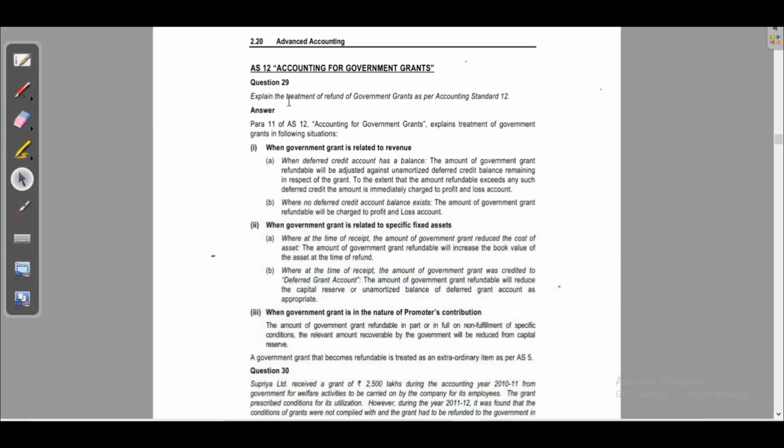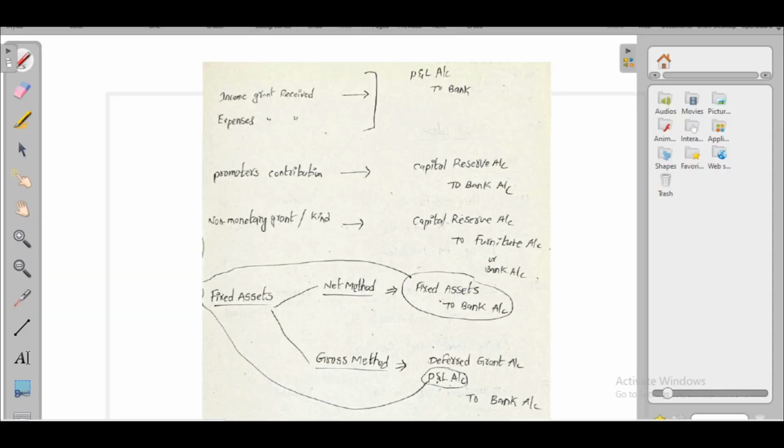Question number 29. Explain the treatment of refund of government grants as per Accounting Standard 12. We see the concept. When an income grant, or a grant in the nature of expenses, was received, then at the time of refund we have to pass P&L account debit to bank account, because at the time of receipt we had passed bank account debit to P&L account. Now we have to debit the account which was credited earlier at the time of receipt of grant.